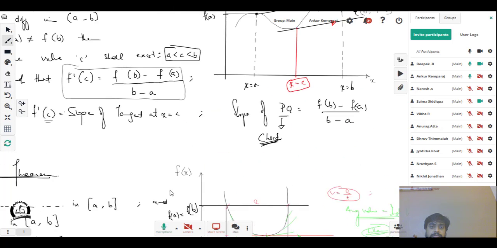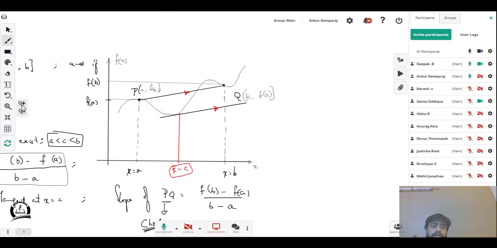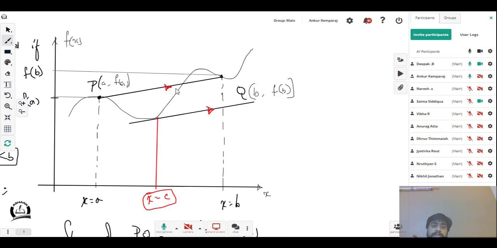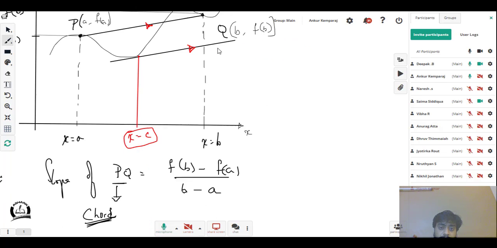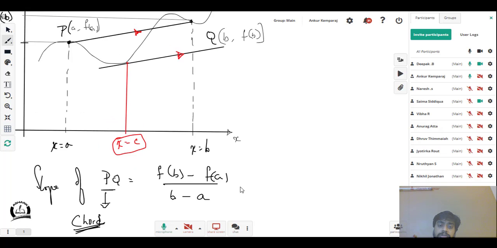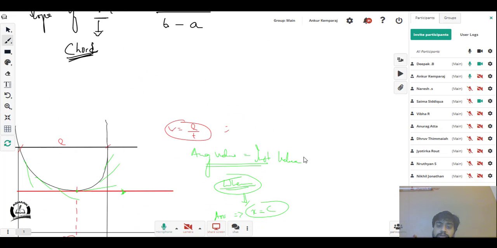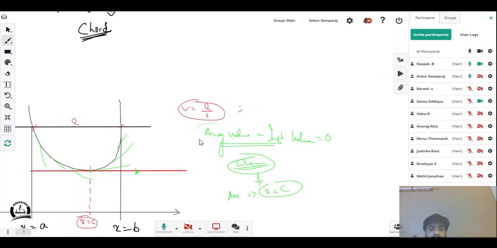So what about the mean value theorem? The mean value theorem is also quite similar. I will ask myself, where will an average value be equal to an instantaneous value at another point? Same thing. But the only difference between the two theorems is, in the earlier theorem, the instantaneous value will be 0. When will my average value be equal to my instantaneous value be equal to 0?